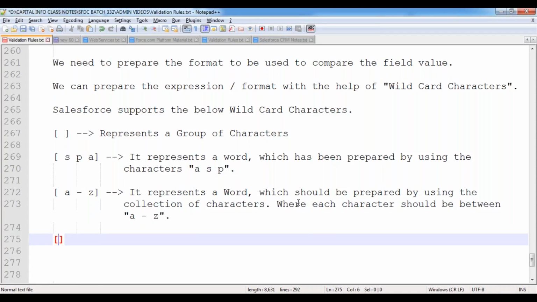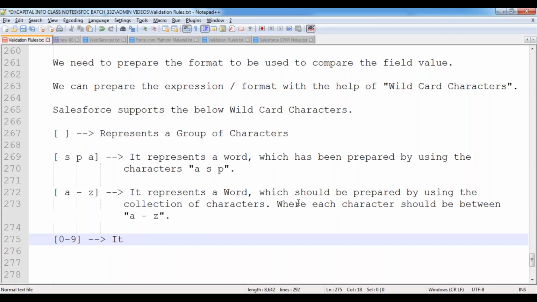The next one, 0 to 9. So what does it represent? It represents a number which should be prepared by using the various digits between 0 to 9, like 123. In that, 1 is between 0 to 9, 2 is between 0 to 9, 3 is between 0 to 9. Like that, each number should be prepared between digits 0 to 9.